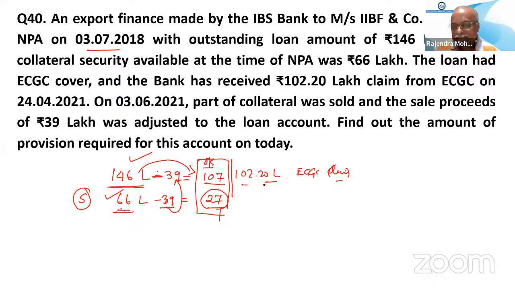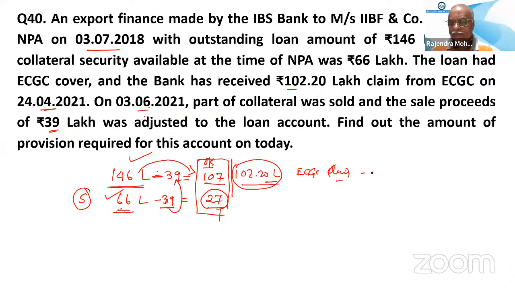Now, ECGC claim has been received by the bank at 102.20. So this is the amount which has been received by the bank. Already received before adjustment of this account. So this was not adjusted. This was received in April 21. This was adjusted in June. So this amount we have received prior to adjustment. That means we have received excess amount of ECGC claim. Is it clear?